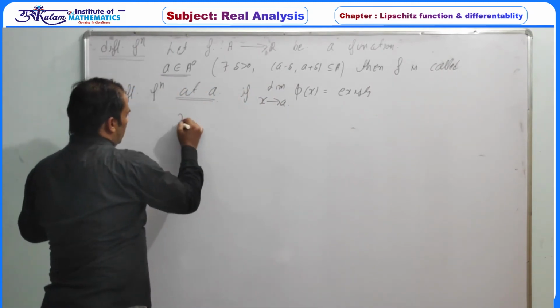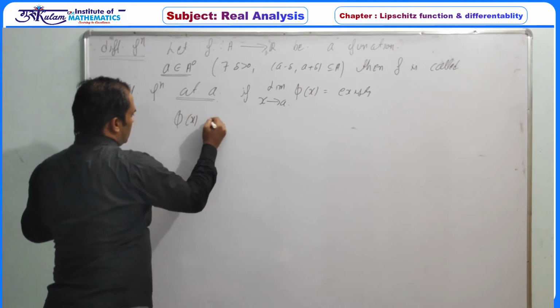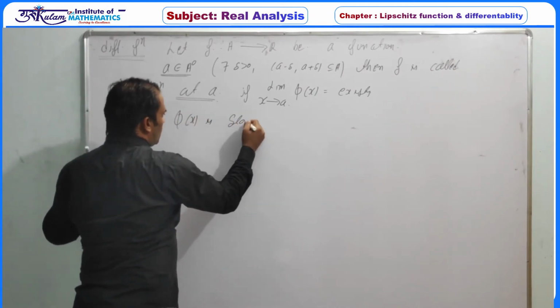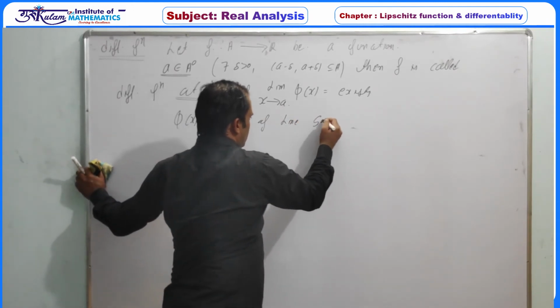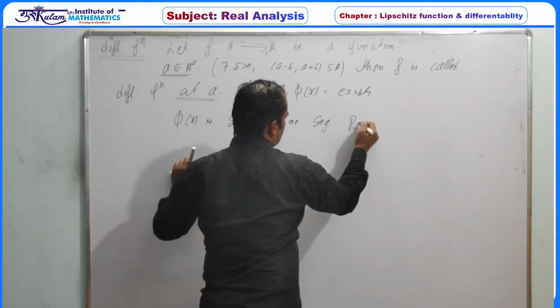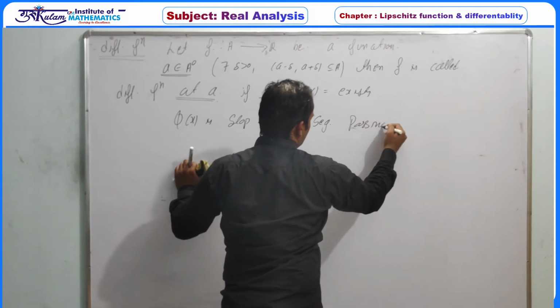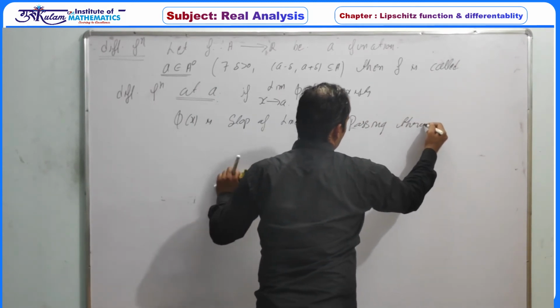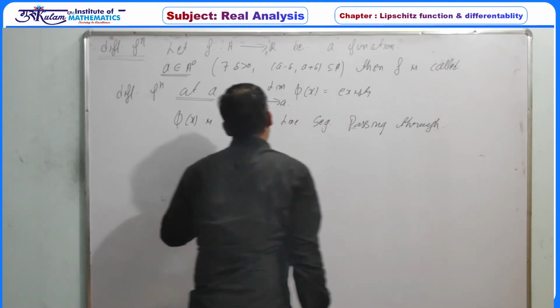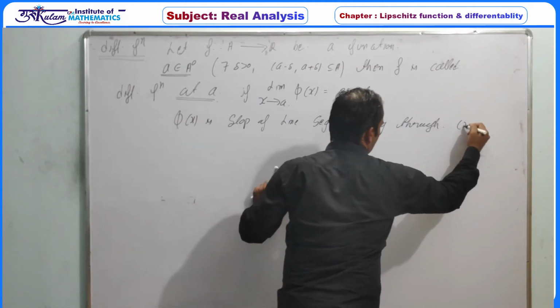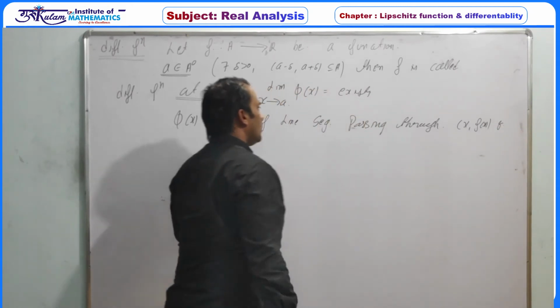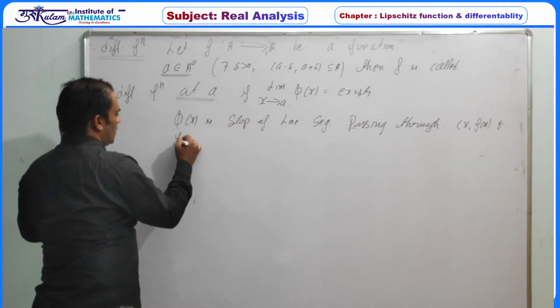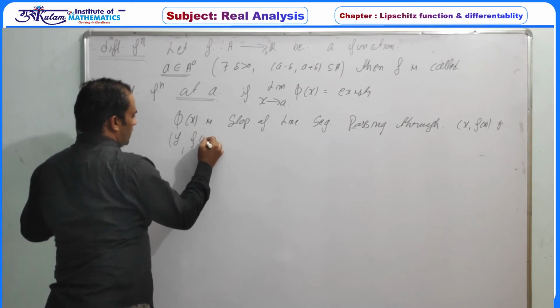This phi of x is the slope of the line segment passing through the points (x, f(x)) and (a, f(a)).